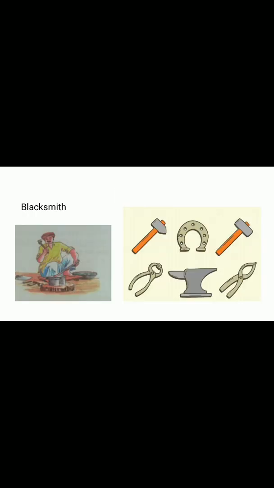Next, our local occupation is blacksmith. A blacksmith heats the iron in the furnace to make iron objects. When the iron becomes red hot, then the blacksmith molds it into a desired shape. He makes gates, grills, railings, hose, utensils by using tools like hammer, chisel, blower shown in the picture.